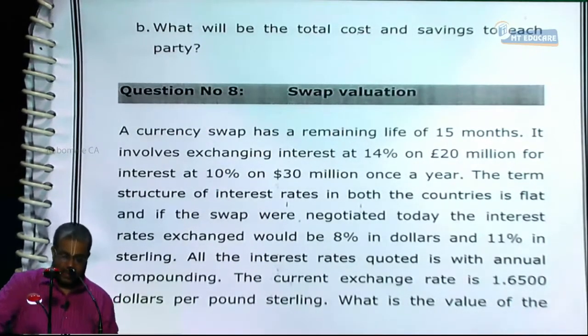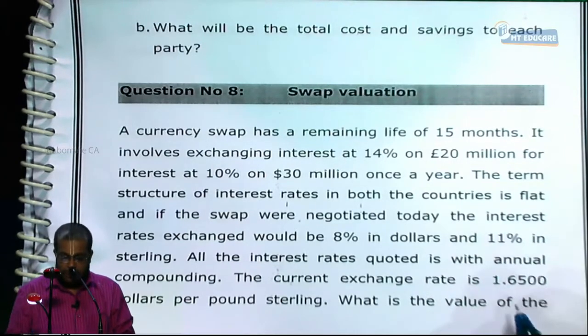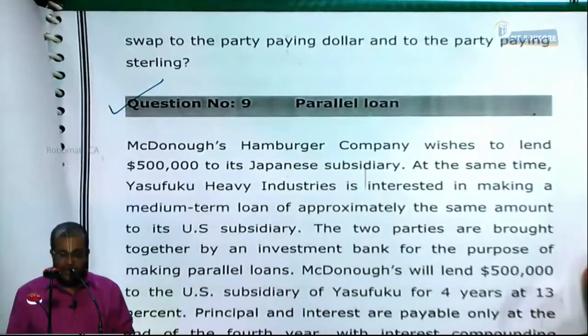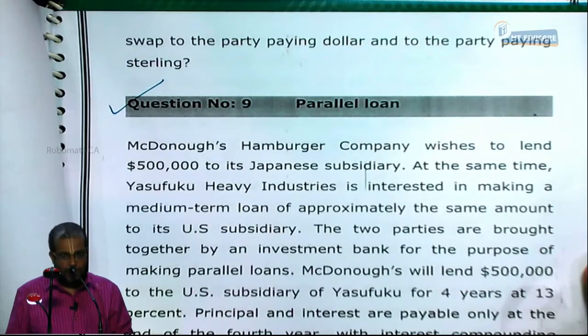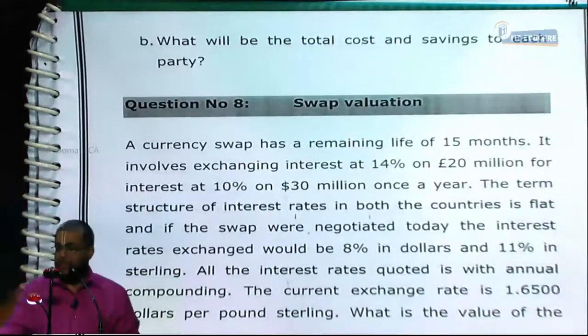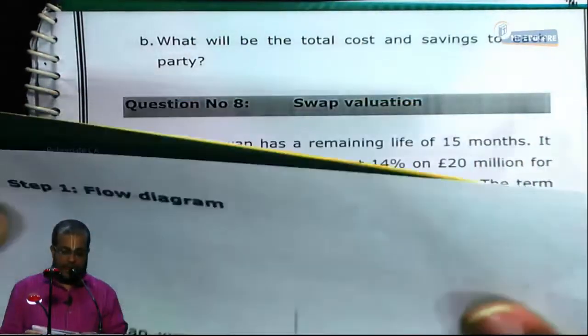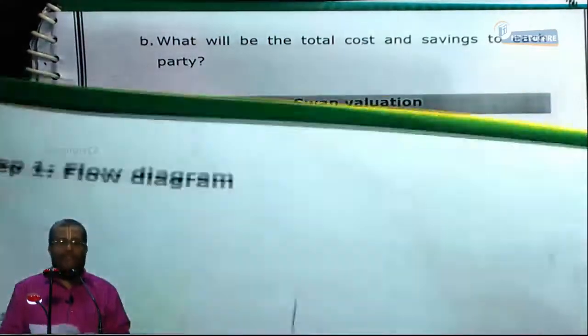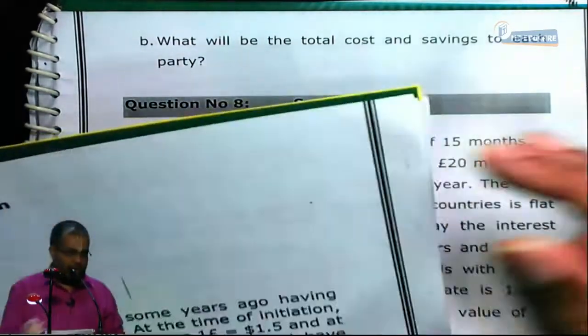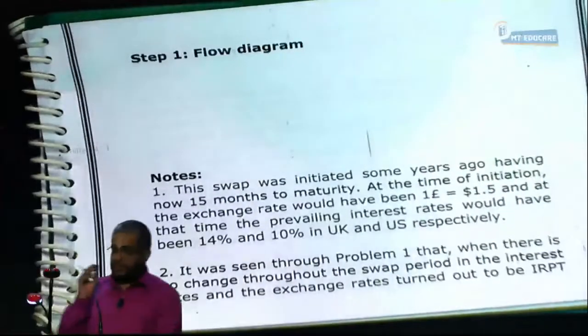All interest rates quoted are with annual compounding. The current exchange rate is $1.65 per pound. What is the value of the swap to the party paying dollar and to the party paying sterling is the question which has been asked. Shall we start doing the sum together? First of all, let us draw the flow diagram. We can assume the names of the two parties A and B, and then see how the swap flows. And then we can go for the valuations.